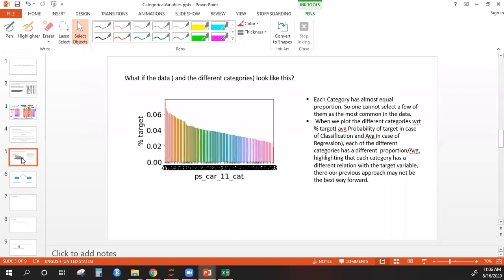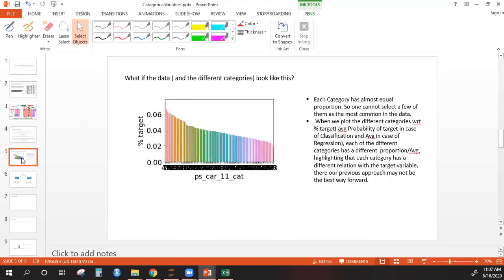Now you can try each of these and see which one is having a good effect on the model, which one is giving you a good fit on the data. There is no one solution which is the best. I'll suggest a few ideas here which may help, which may not help. But definitely these will help you. I'm sure I have tried these on a lot of data and this has helped me.